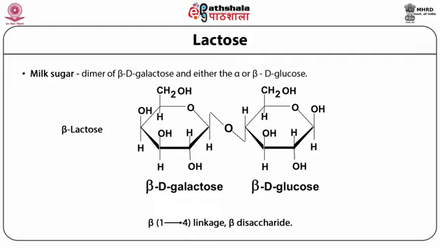The beauty here is that the C1 beta OH group of galactose is linked to C4 of the glucose unit, which is a beta 1,4 linkage. The free D-glucose has a free C1 beta OH group, so it is known as a beta disaccharide.